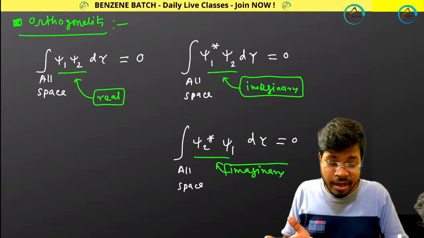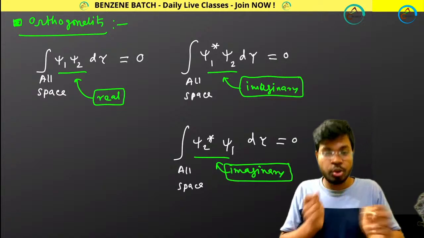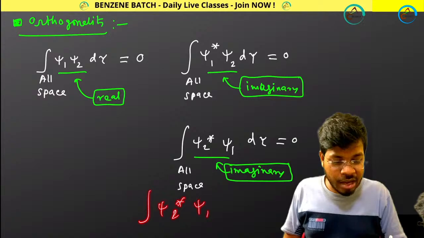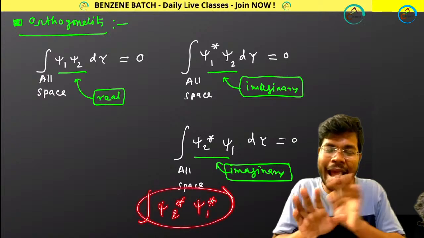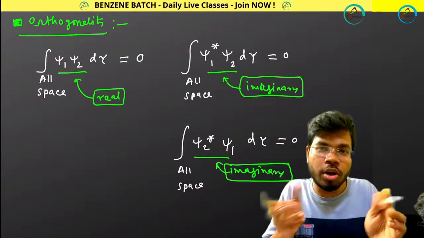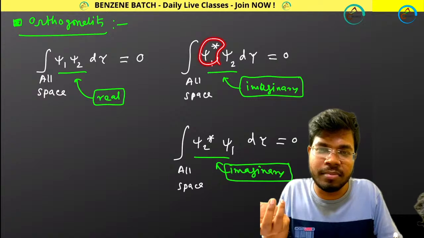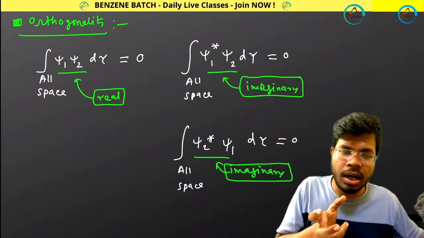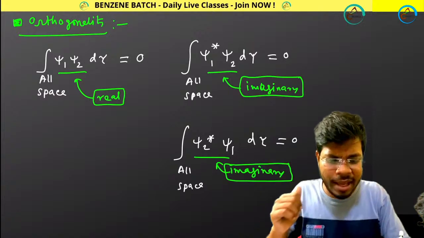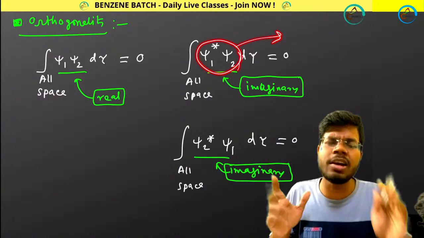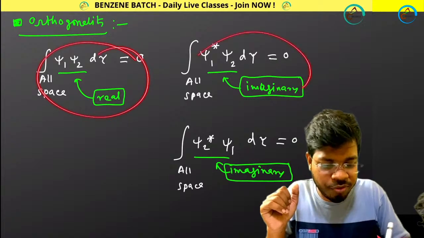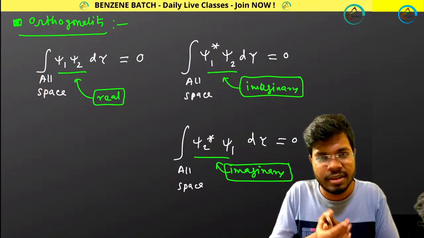Remember a very important point over here. Do not take psi2 star psi1 star. You cannot take both of these complex conjugate terms. Take only one complex conjugate term and the other will be the normal imaginary term. Then you will be multiplying these two and definitely you will get a real function. That's all. So this one is for real functions, and these two are for imaginary functions.